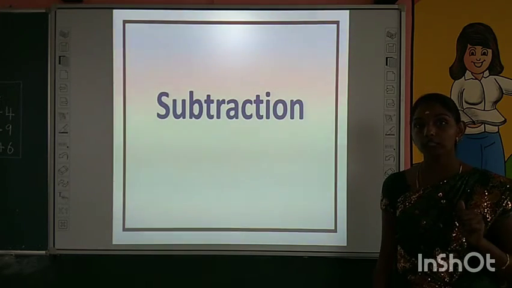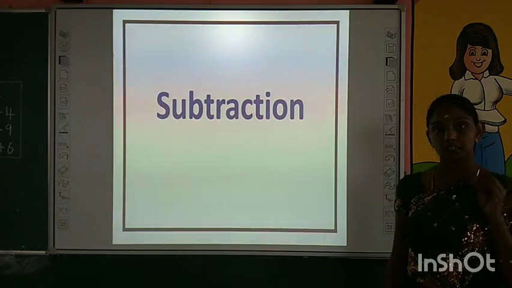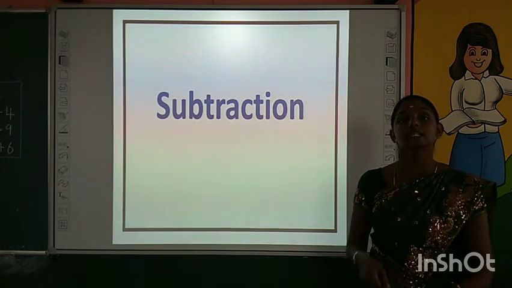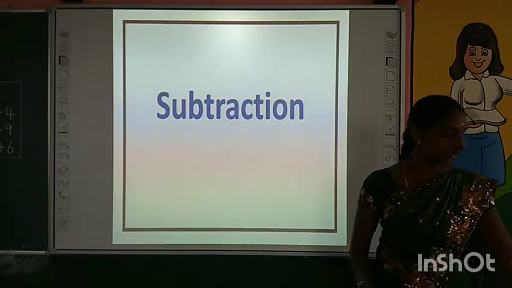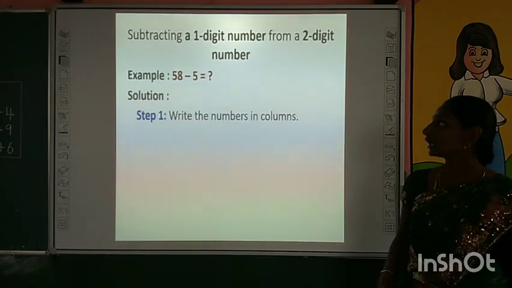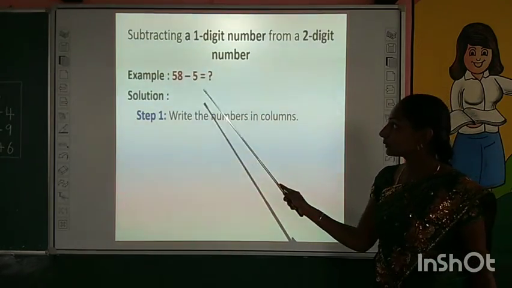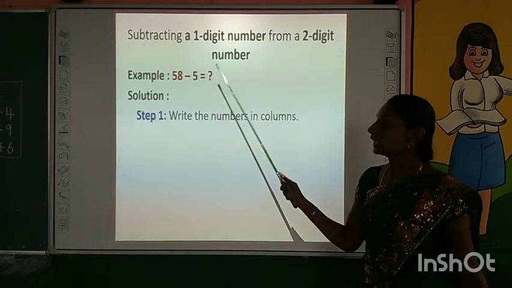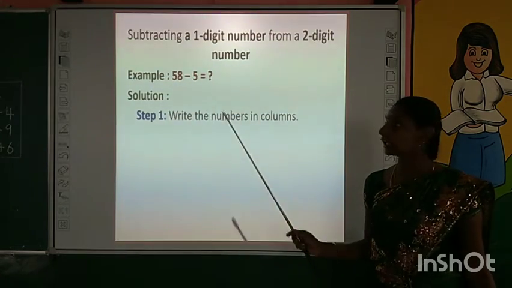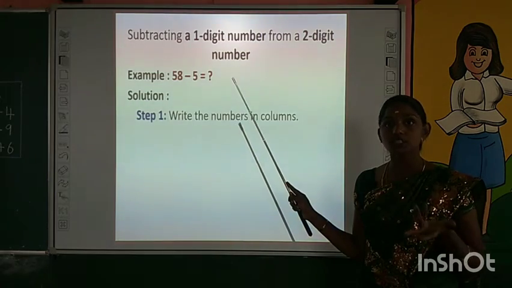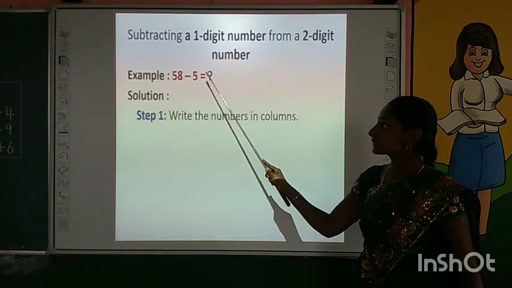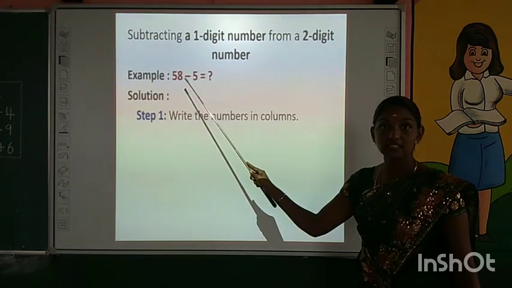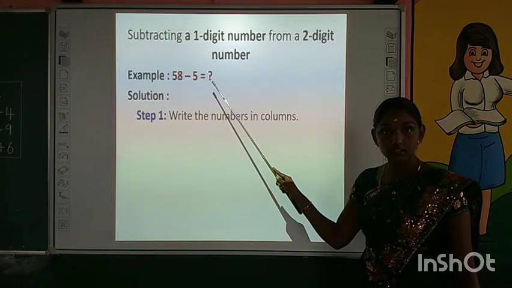Till now what we have learnt and are thorough with is subtracting a 1 digit from 2 digit. Is it, children? Let us recall it with one example. Now we are going to subtract 5 from 58. In this, which is 2 digit and which is 1 digit? Can you tell me? In this problem, 58 is a 2 digit. 5 is a 1 digit number.